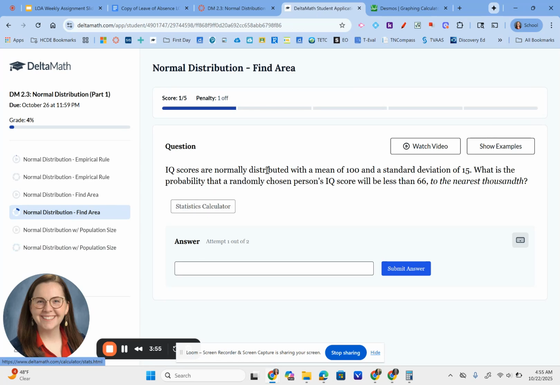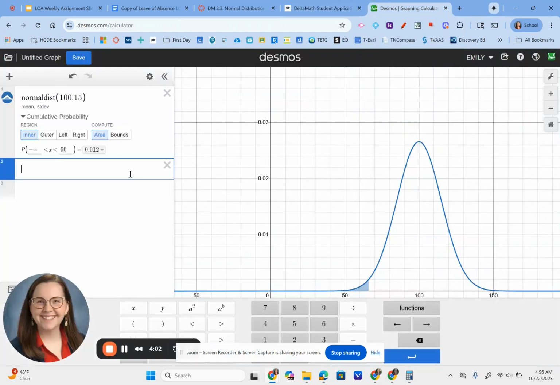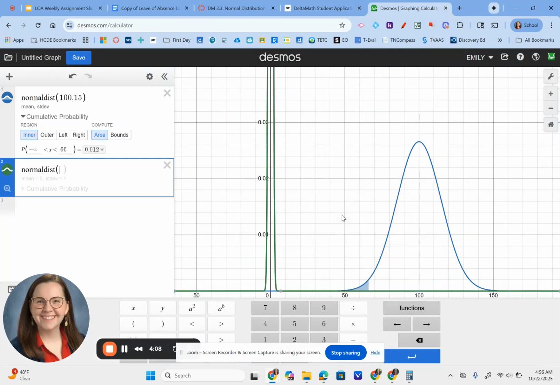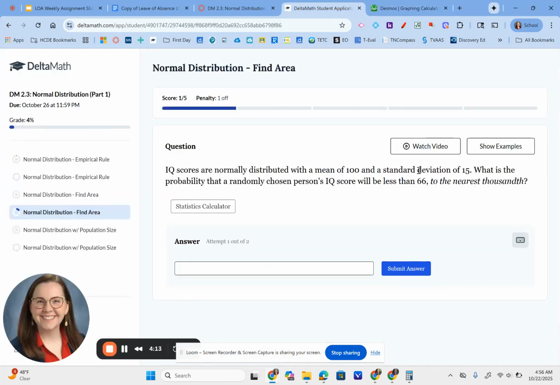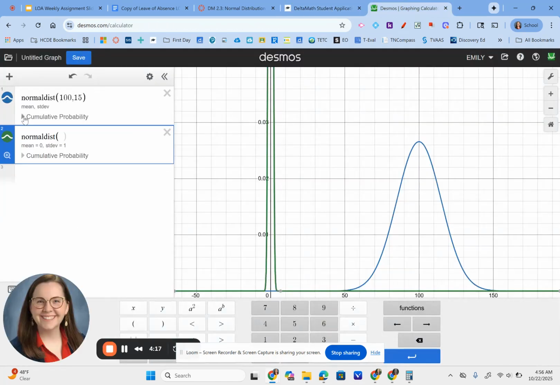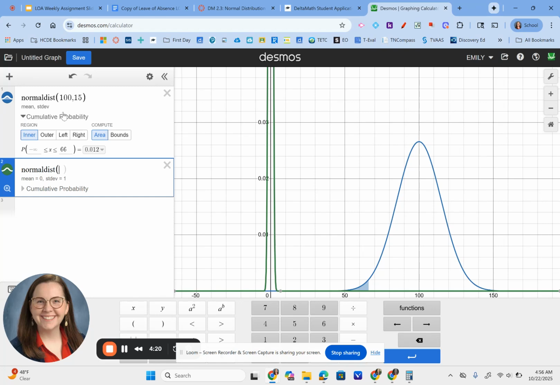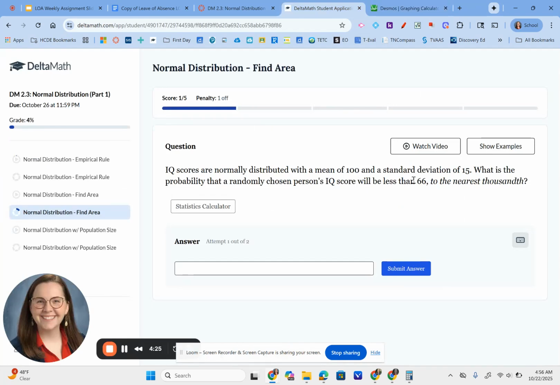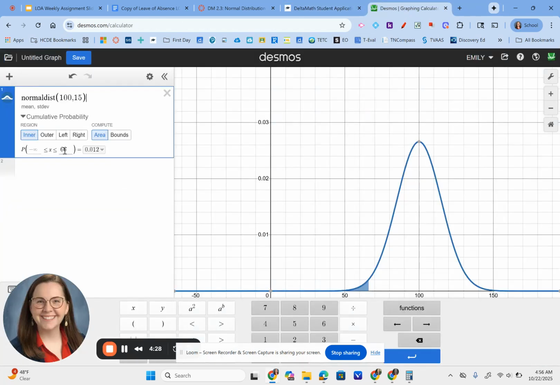Use that. I did want to just quickly show you can also do this problem in Desmos. So if you go over here to Desmos and you go to functions and then normal distribution, you can type in the mean and the standard deviation. So in this problem, mean is 100, standard deviation 15. So I already did that, mean first, then standard deviation. And then I needed to click the drop down in the cumulative probability. And it says I want values that are less than 66. So I have 66 here because I'm saying X values that are less than 66.